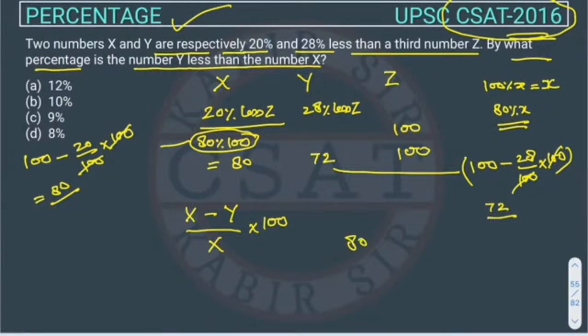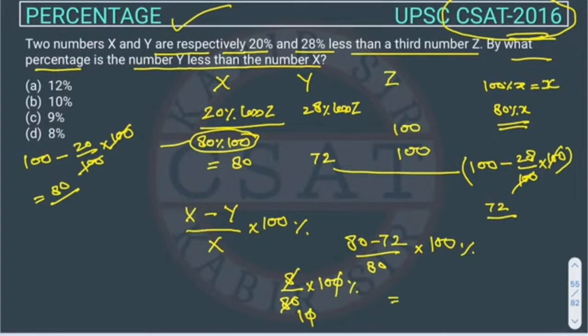So it is 80 minus 72 upon 80, into 100. So it will come out 8 upon 80 into 100. This is in percentage. This 8 will cancel with this 80, and this 0 will cancel this 0. So it will be 10%. So Y is 10% less than X. So the answer will be B. So option B is our correct answer.